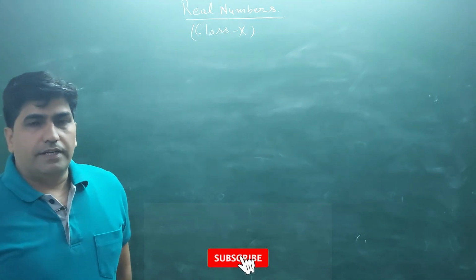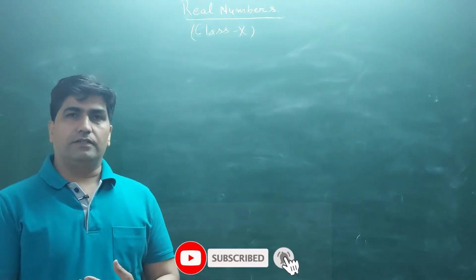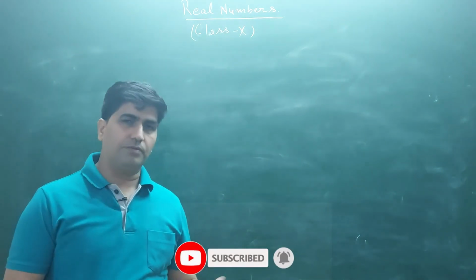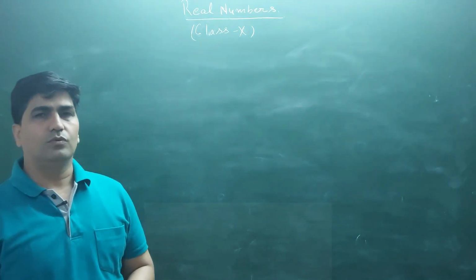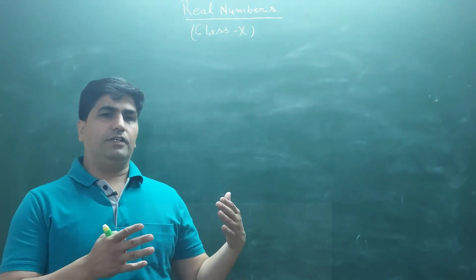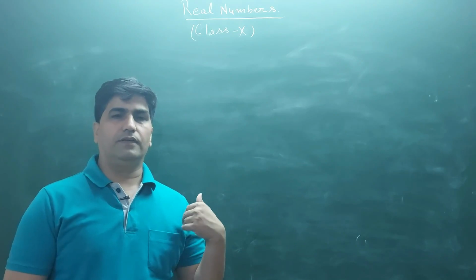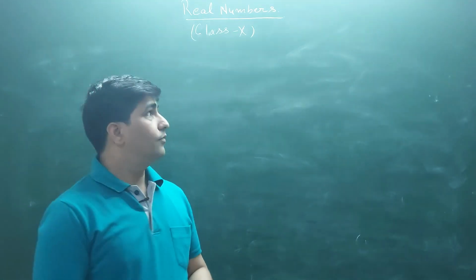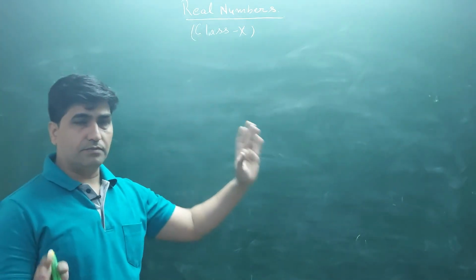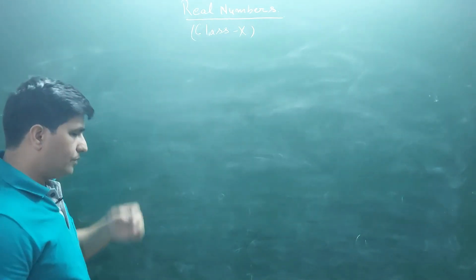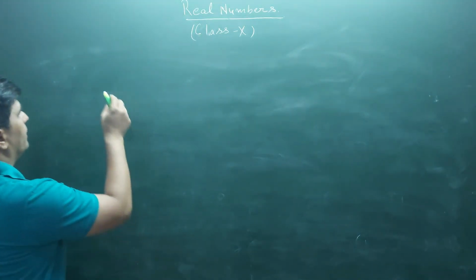बच्चों आज हम डिस्कस करेंगे कॉन्ट्राडिक्शन मेथड। कॉन्ट्राडिक्शन मेथड टू प्रूव दैट रूट 2, रूट 3, means square root of any prime number is irrational, right? We have discussed all these number system etc, but today we will do this, contradiction method.